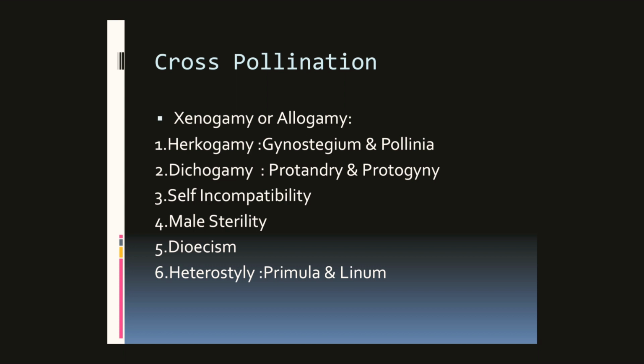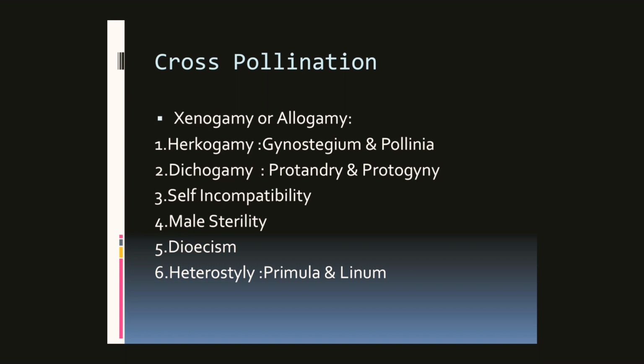The other barrier which enhances cross-pollination is self-incompatibility. In this case, the pollen grains of the same plant or same flower don't germinate on the stigma of the same plant or flower, because the stigma doesn't allow it, or sometimes the pollen tube fails to germinate.